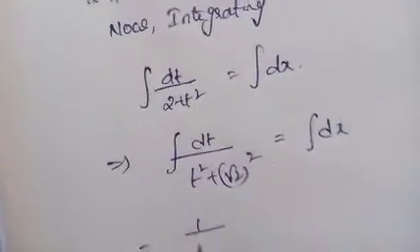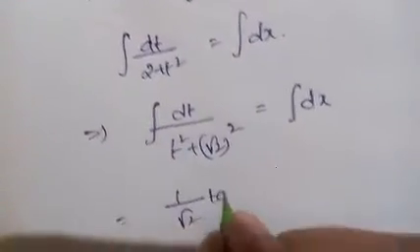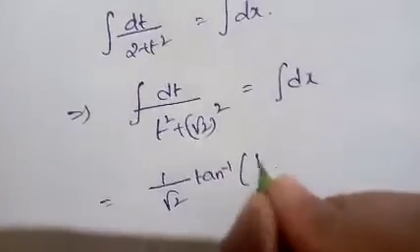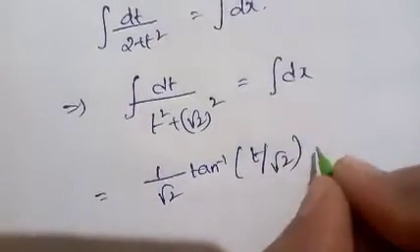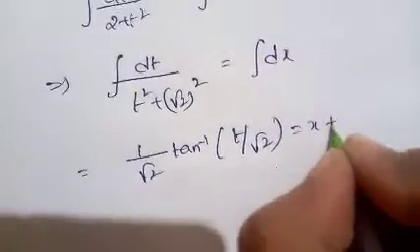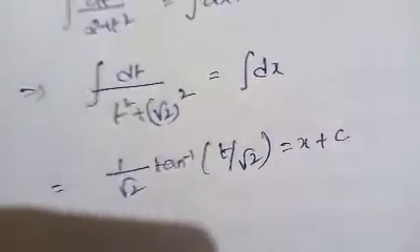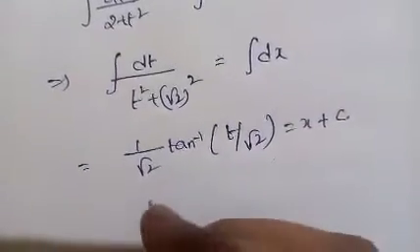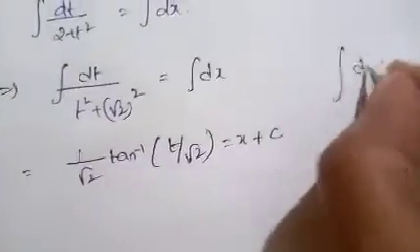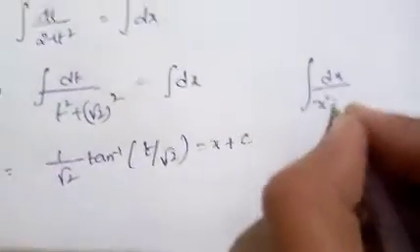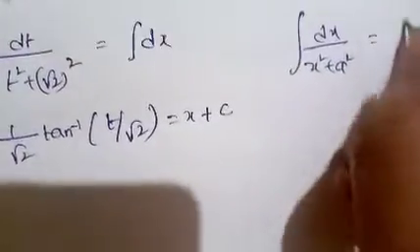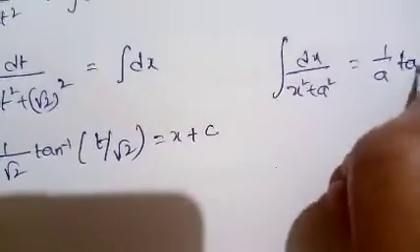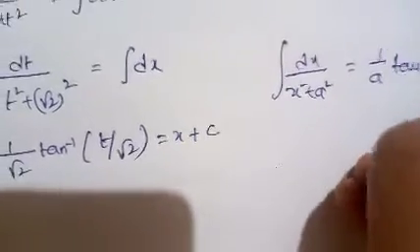So 1 by root 2 into tan inverse of t by root 2 equal to x plus c. Since integral dx by x square plus a square equal to 1 by a into tan inverse x by a.